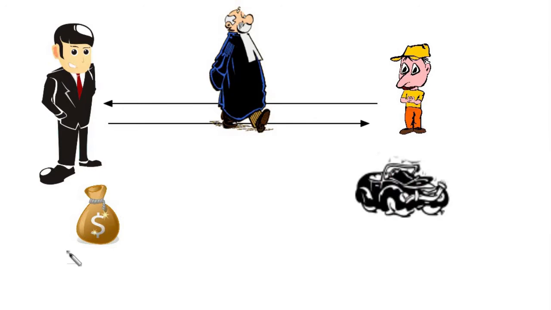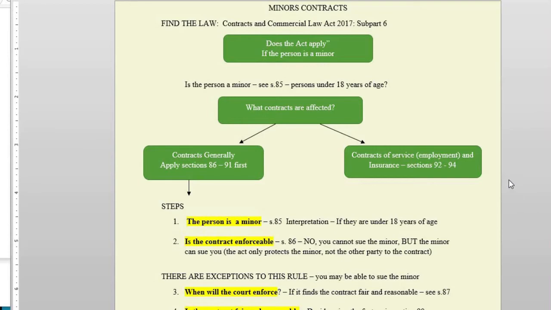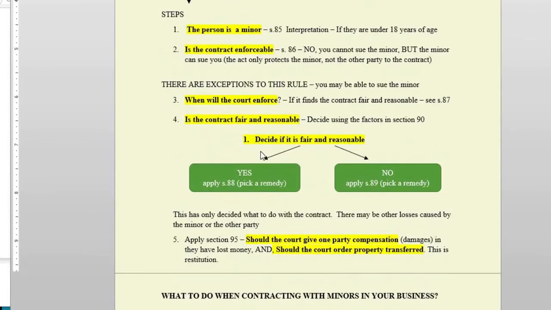What do we do about these things? And that's where our next step comes in, which is compensation and restitution. So if we go back to our notes here, just to highlight once again, we've gone through these steps and we've decided that the contract is not fair and reasonable. We've gone through the question of is it fair and reasonable. We've applied our factors in section 90, and we've gone down this track to say nope. And we've picked a remedy, which is cancel the contract.